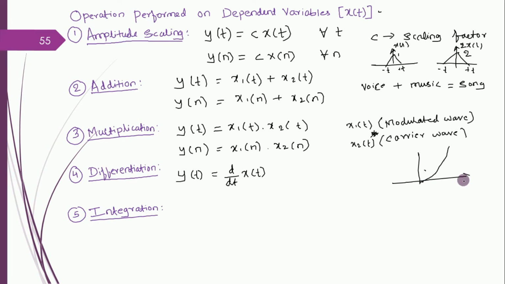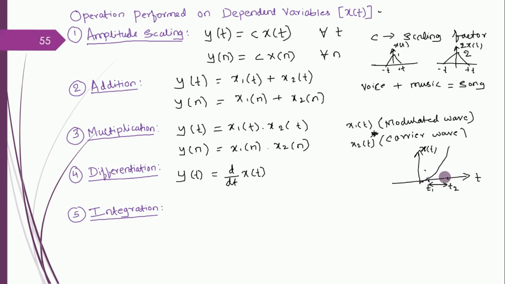This is the time axis. This is the amplitude axis, x of t. So I locate 2 points here, let me call this T1, let me call this T2. From changing the value from T1 to T2, from here to here, what is the change happening in the amplitude? That's the meaning of differentiation.